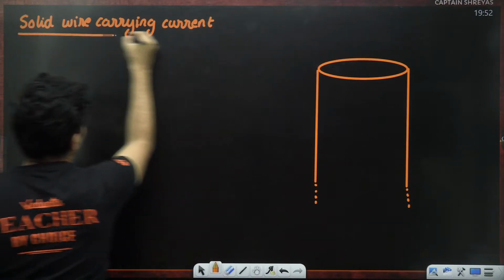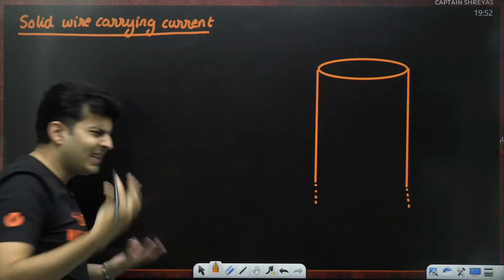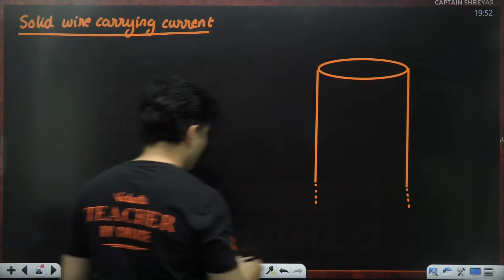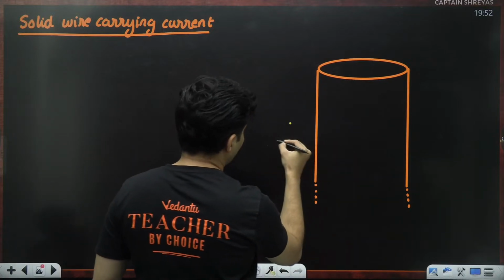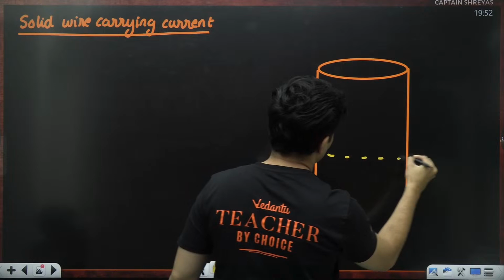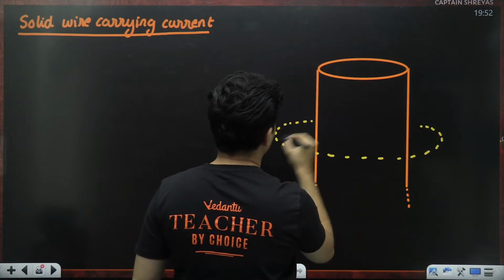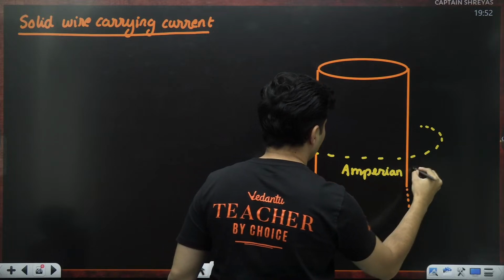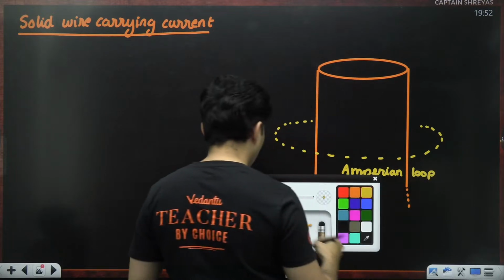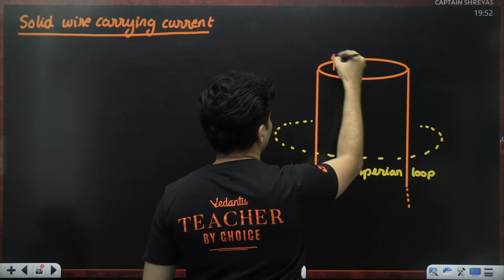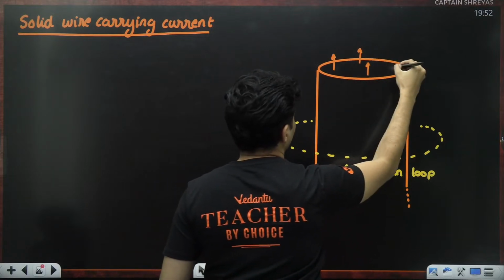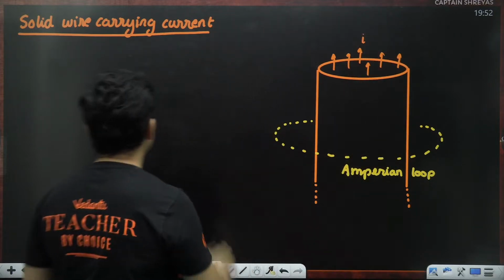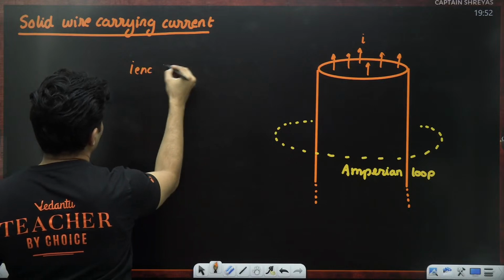I am interested in what the magnetic field might be inside. Outside I know it will just behave like a normal wire. So if I go anywhere outside, this is my Amperian loop. Remember, the current is going like this inside this wire. Total current is I, so the enclosed current will be I.